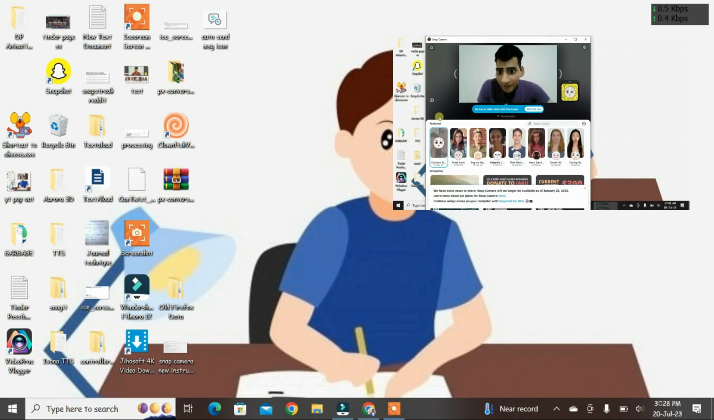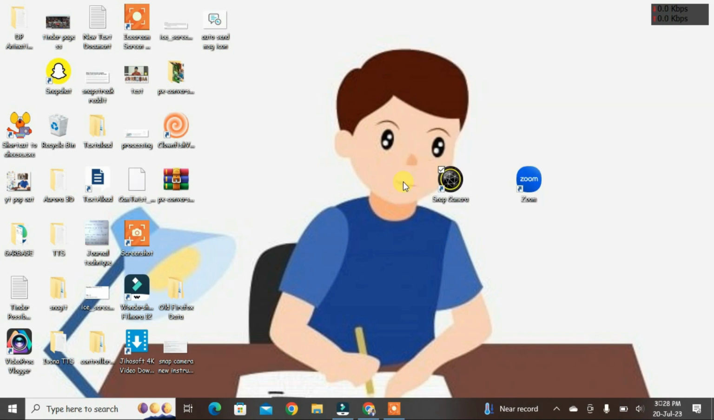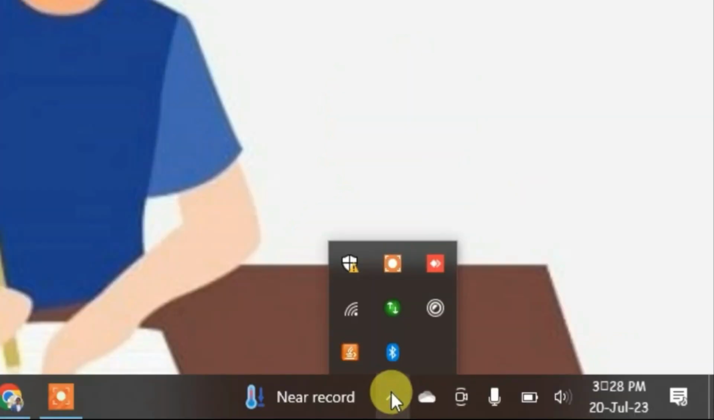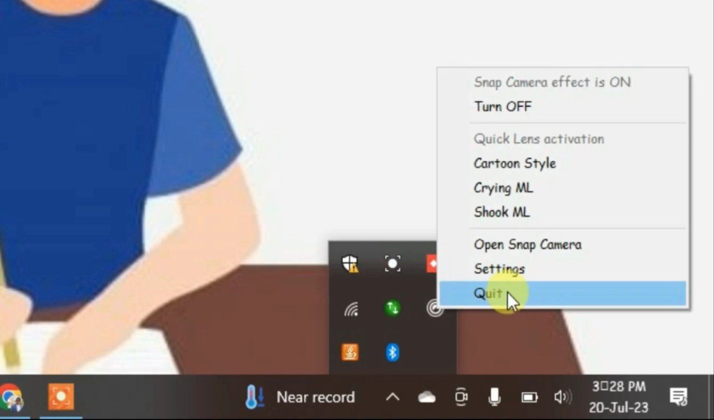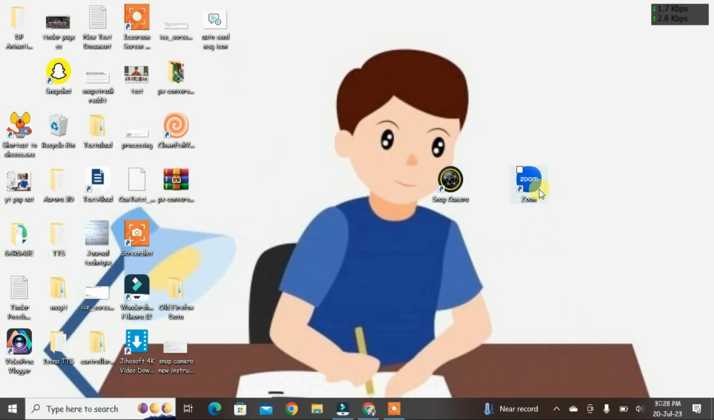So after you have learned how you can install and use Snap Camera on your PC, firstly I'm going to exit the Snap Camera from the tray. Exit it. This is very important. Okay, now let's go to Zoom.